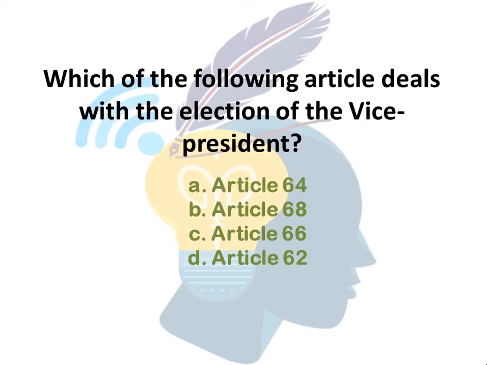The next question is, which of the following articles deals with the election of the Vice President? Options are Article 64, Article 68, Article 66, Article 62. What is the correct answer? The correct answer is option number C, Article 66.